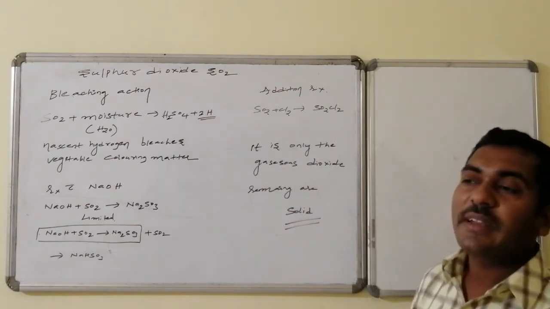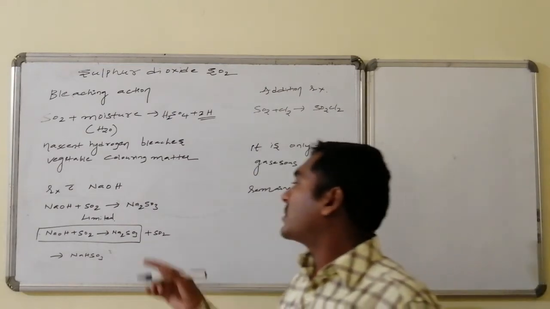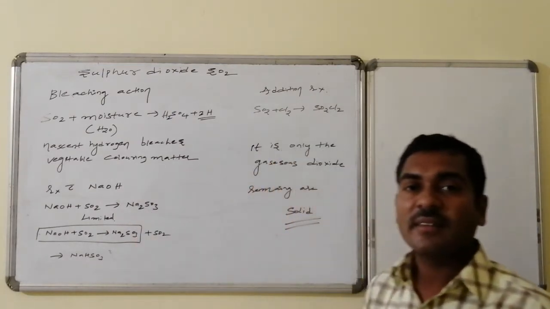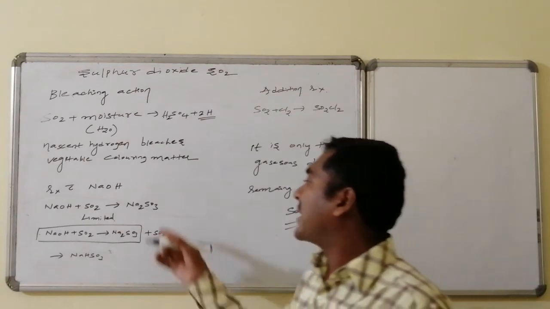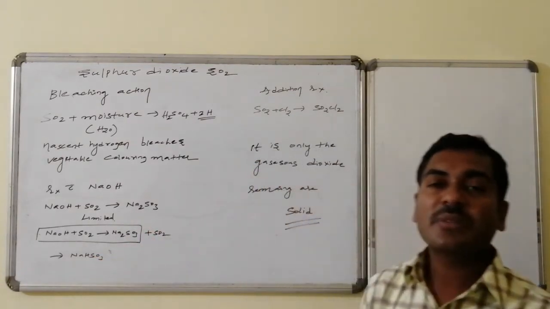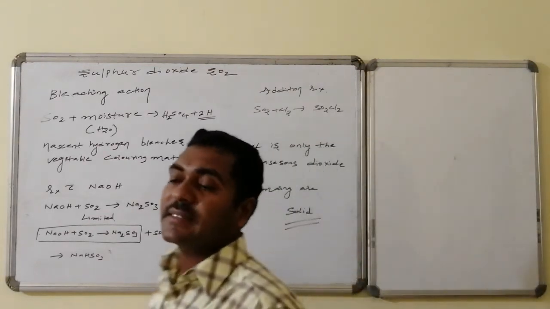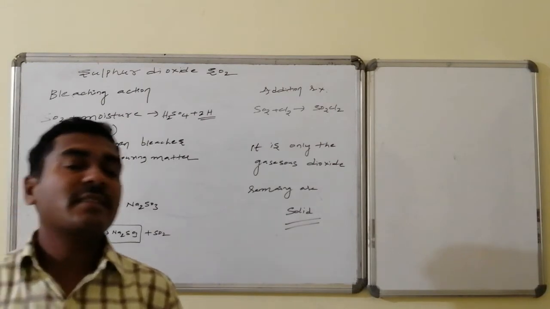Next, it also readily reacts with sodium hydroxide because it is acidic in nature. It leads to the formation of sodium sulfite. Whereas, if an excess amount of sulfur dioxide is there, this sodium sulfite once again recombines and that leads to the formation of sodium bisulfite. It also participates in addition reactions.